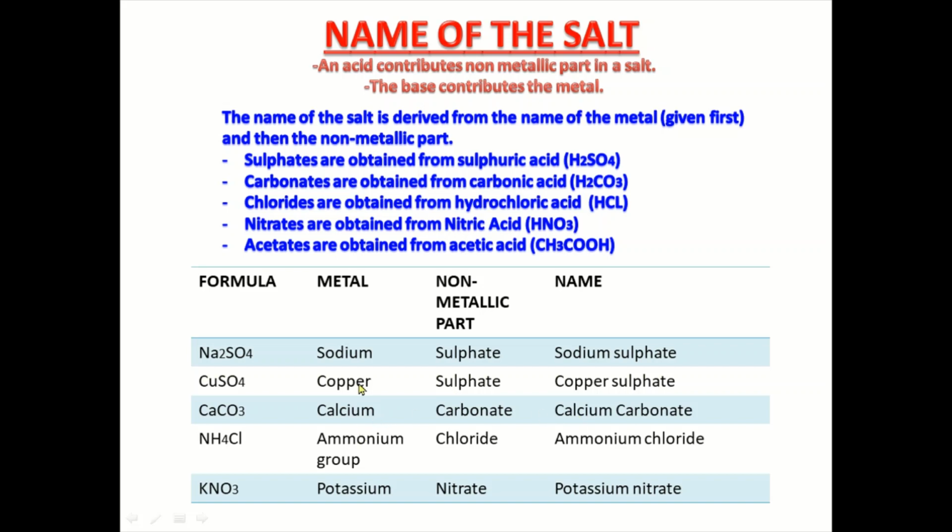Calcium carbonate: calcium is the metallic part, and the non-metallic part is carbonate. Ammonium chloride: ammonium is not a metal, it is a group, so ammonium group and chloride. Potassium nitrate: potassium is a metal and nitrate is the non-metallic part.